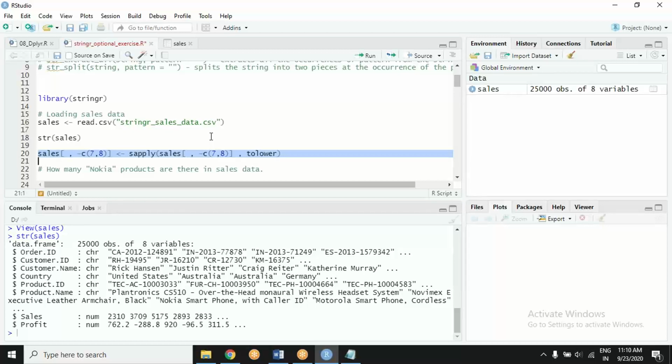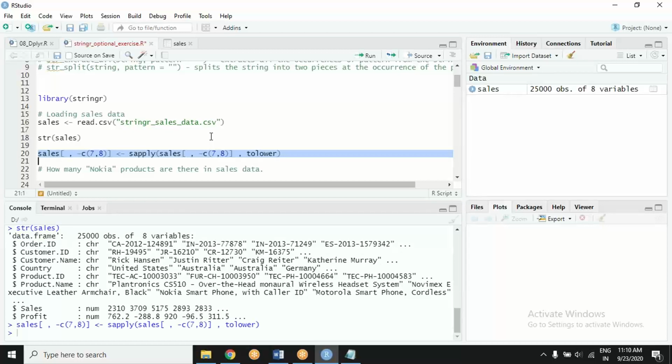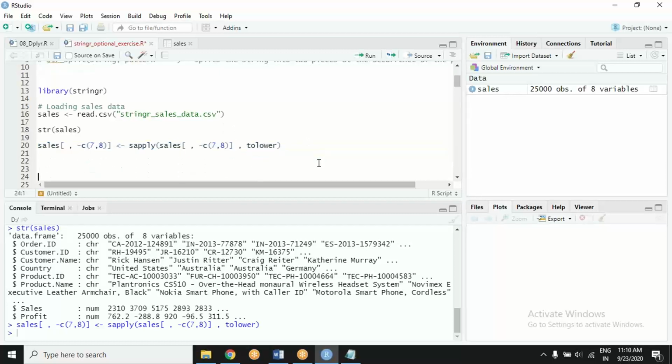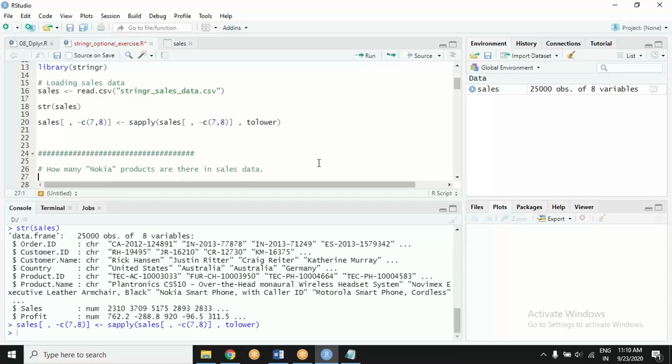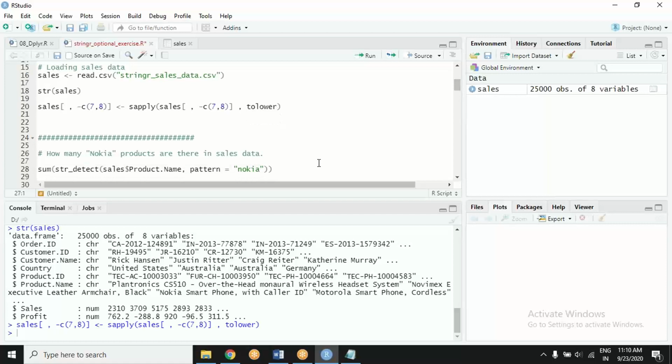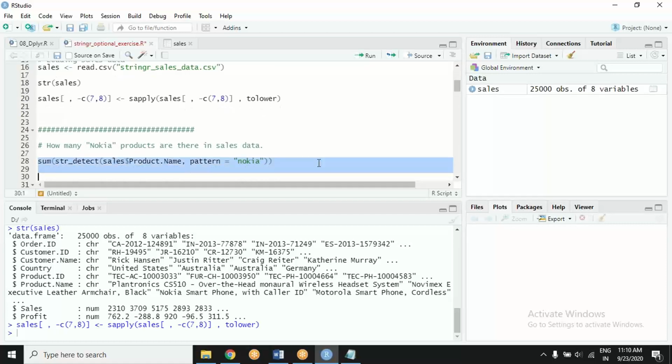Why toLower? Well, you already know: to solve the problem of uppercase lowercase mismatch. Now comes our question. The question asks how many Nokia products are there? So you tried detect.